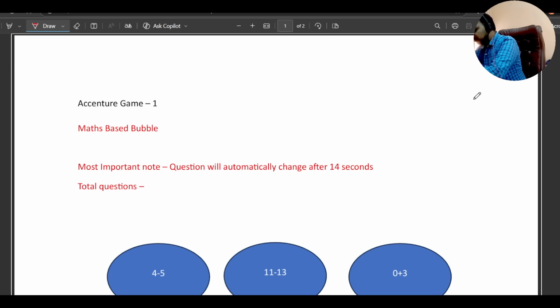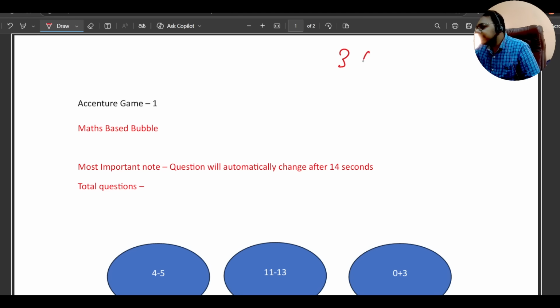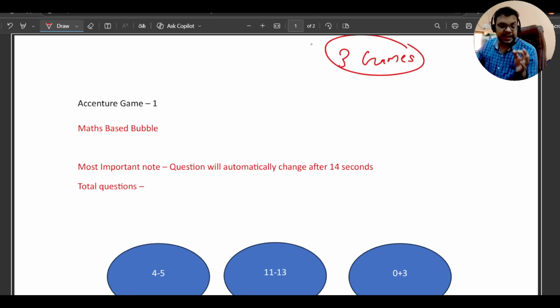In the Accenture cognitive assessment, there will be a total of 3 games, and the first game will be a bubble based game. Many candidates think this game is very easy, but it is not. Why? I will be telling you each and everything.